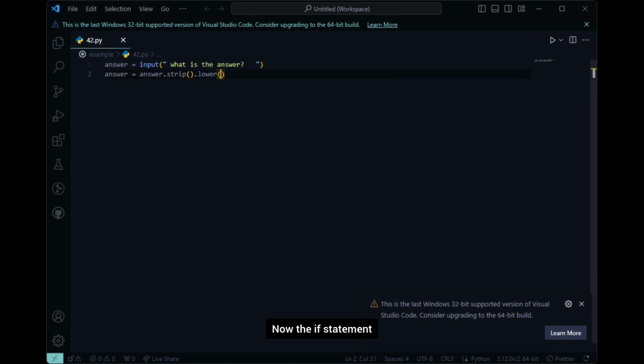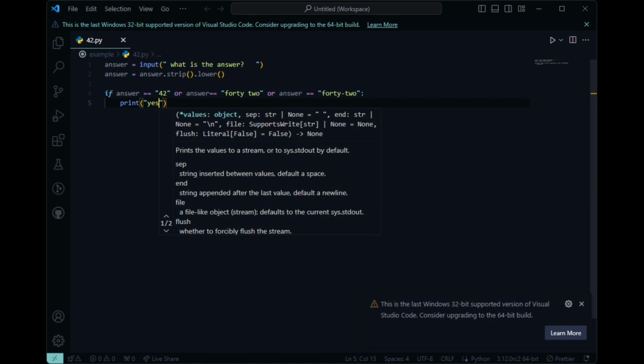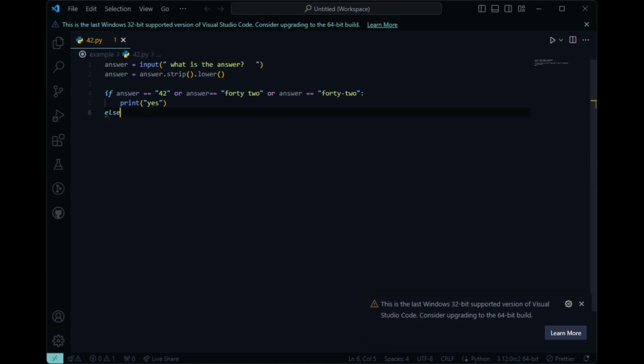Now the if statement. If answer equals 42, or answer equals "42", or answer equals "forty-two", print yes, else print no.